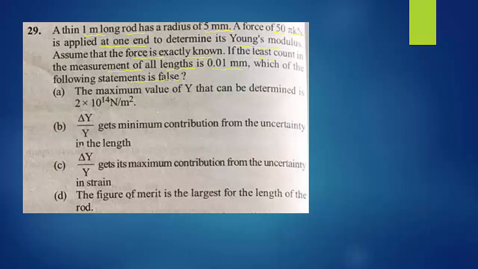The maximum value of Y that can be determined is, they had calculated the Young's modulus value as 2 into 10 raised to 14 Newton per meter square. So we have to calculate and find whether it is true or false. Come to option B, delta Y divided by Y, that indicates the change in Young's modulus to the original value. It is said to be minimum. It gets minimum contribution from uncertainty in the length.